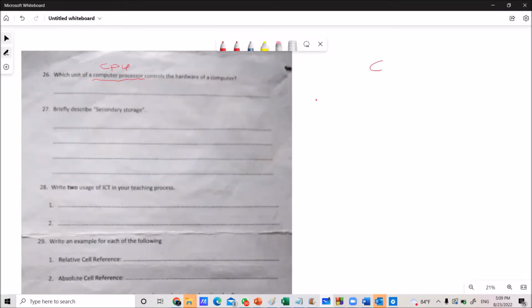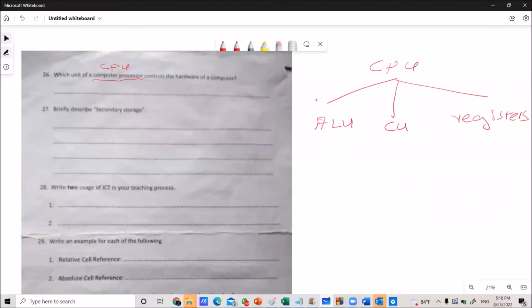If you consider the CPU, Central Processing Unit, it normally has 3 parts. Can you remember the 3 parts? First one, ALU, Arithmetic and Logic Unit. Then Control Unit and Registers. These are the 3 parts available in the CPU.